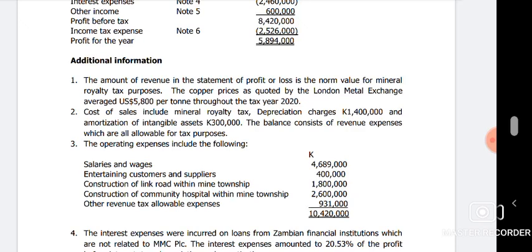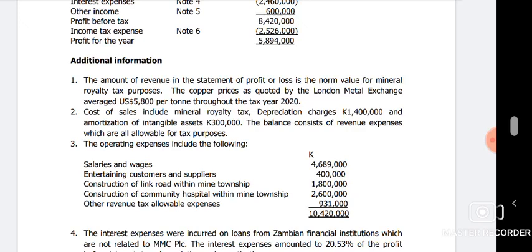As I said, these figures are just supposed to be a statement given so that you can calculate capital allowances and just come and show the capital allowance calculations. But the fact that the actual cost of whatever they spent on the link road is there in the operating expense, then there's a problem there. We have to add it back because it's not allowed. So we can move.